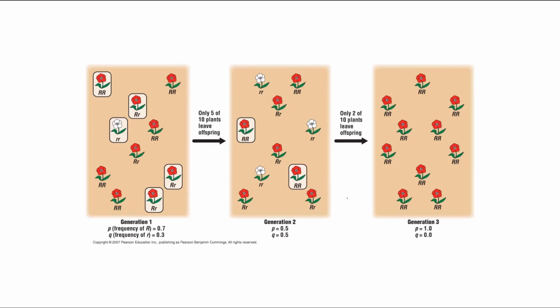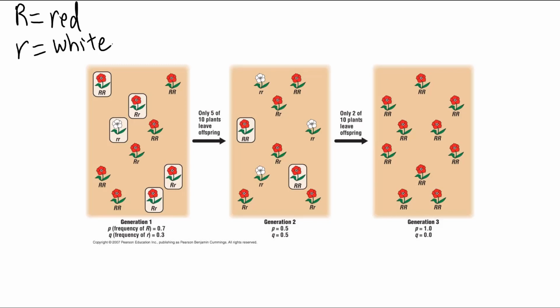Let's take as a hypothetical example this concept of a field of flowers. Initially in this field of flowers, there are 2 alleles. The capital R allele is for red flowers and is dominant, and the little r allele is for white flowers and is recessive.